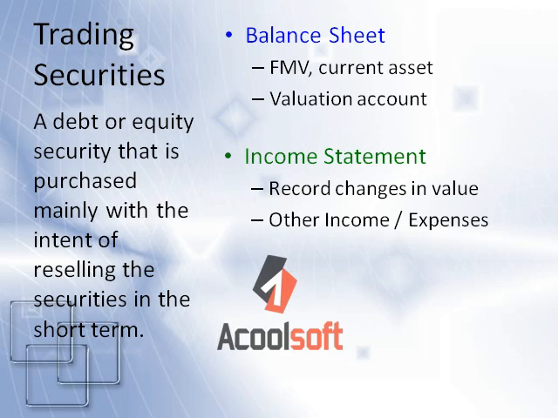For a trading security, we must record changes in value during the period in which they occur, whether that change has been realized through an arm's length transaction or not. These changes are either reported under the other income or expenses account or combined with dividends and interest revenue in one item called net investment income.